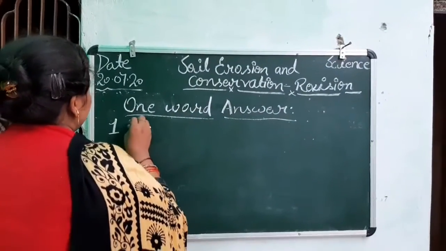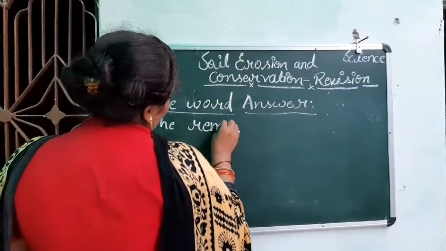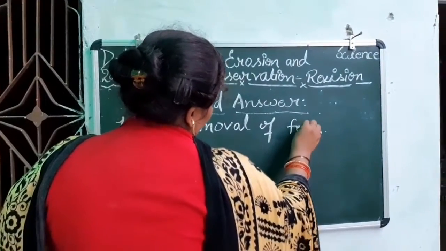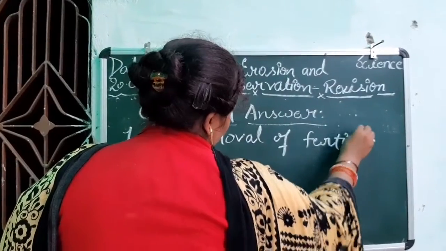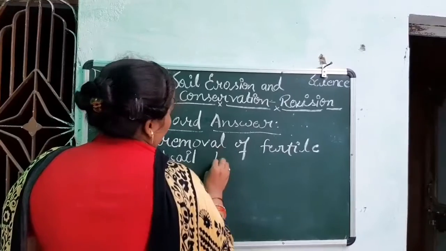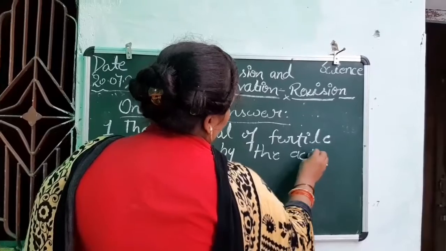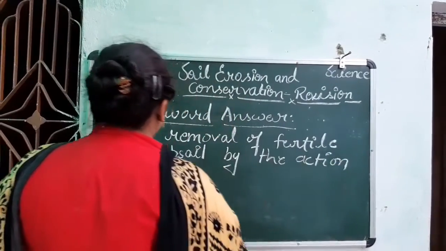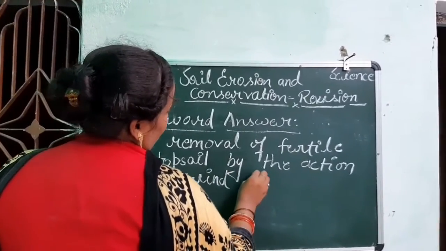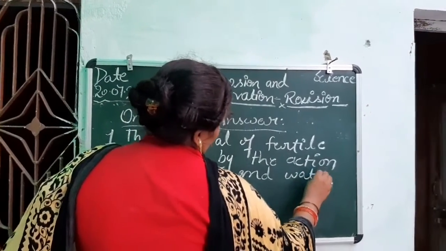The question is: the removal of fertile topsoil by the action of wind and water.